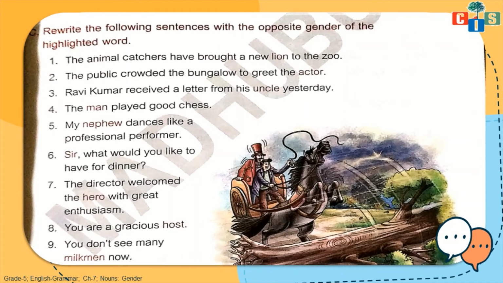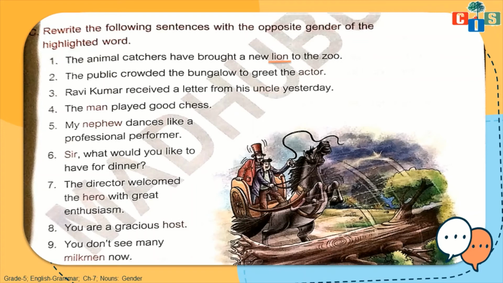Okay scholars, in this exercise, what you have to do is rewrite the following sentences with the opposite gender of the highlighted words. Here highlighted words are not very clear, but in your textbook it's very clear, so I just underlined those highlighted words. The first one, the animal catchers have brought a new lion to the zoo. You have to change the gender of the highlighted word, which is lion.